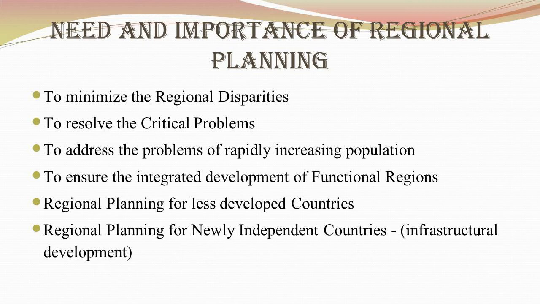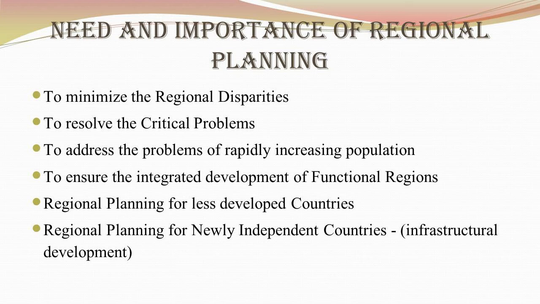Then, to ensure the integrated development of functional regions. When we speak about a functional region, for example, the NCR, the National Capital Region, we have got various functions in that region. So for the various functions of that region, we need an integrated development. Because there are various types of problems in the NCR region, we require regional planning. We also require regional planning for the less developed countries or for the newly developed countries, etc.